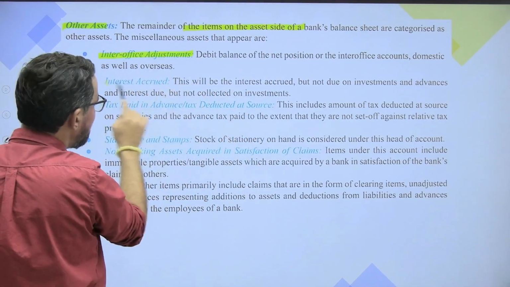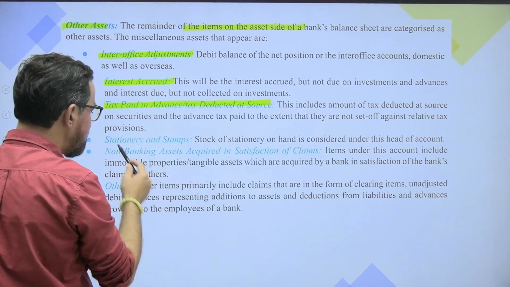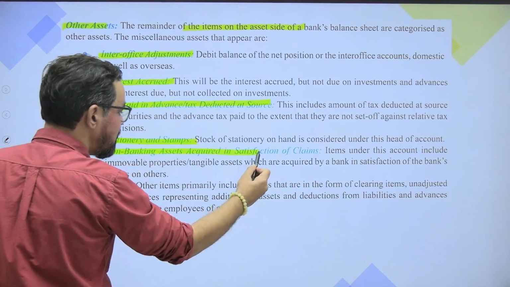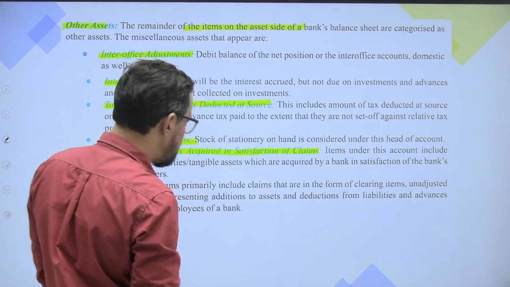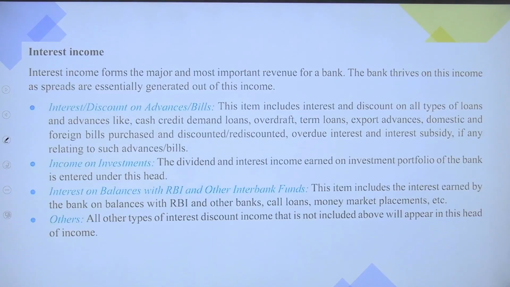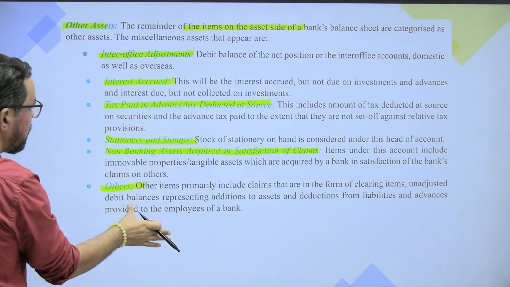Inter-office adjustment, interest accrued, tax paid in advances and tax. Then we have stationery and stamps, non-banking asset acquired in satisfaction of claim and others. So these are the ones. Yes, one component is missing. I just want to check this one. Take it from this slide itself.